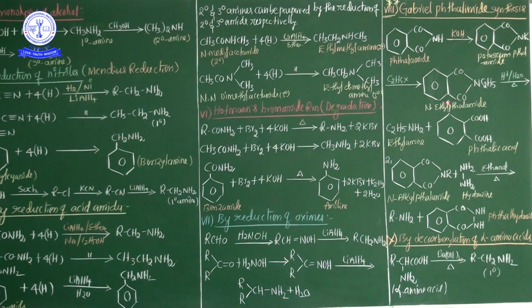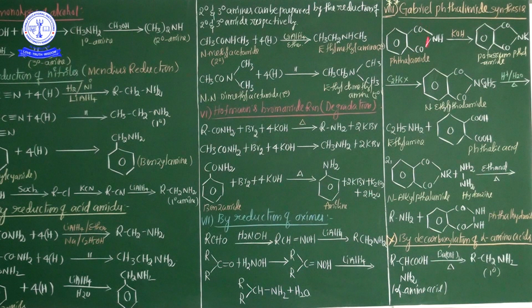In the second step, the potassium salt of phthalimide is treated with alkyl halide, hence N-alkyl phthalimide is obtained. Finally this N-alkyl phthalimide is hydrolyzed with dilute hydrochloric acid, and pure primary amines are liberated.